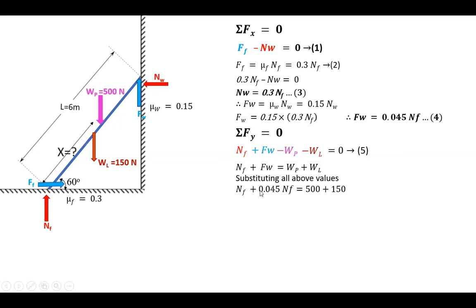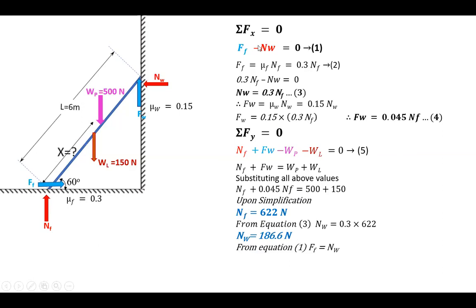Substituting the known values, okay, what you'll get, FW is equal to 0.045 NF, and WP is 500, WL, the weight of the ladder, is 150. Upon simplification, you will get NF value is equal to 622 Newton. So here the only unknown is NF, right? Next, after you get the value of NF, you can get from equation number 3, NW is equal to 0.3 NF. Substitute the value here. Therefore, NW will be equal to 186.6 Newton. Next, from equation number 1, FF is equal to NW. So therefore, FF will become equal to NW.